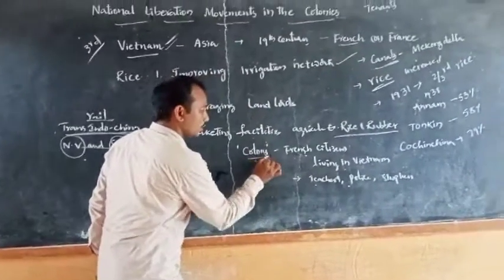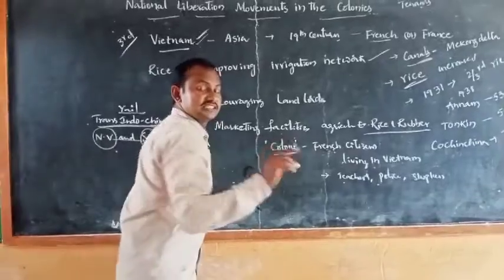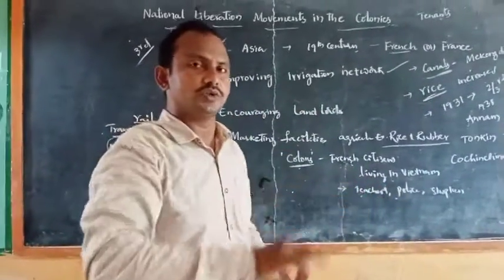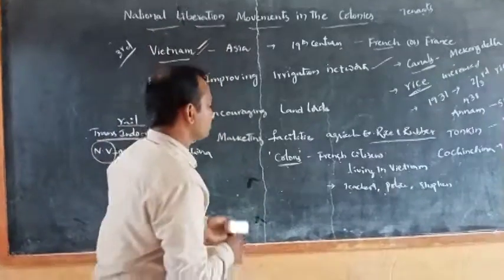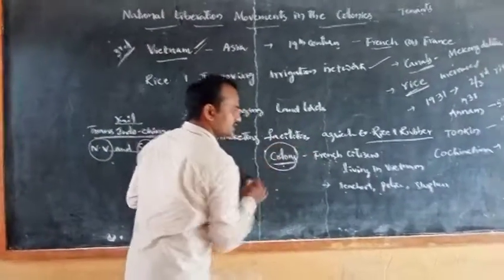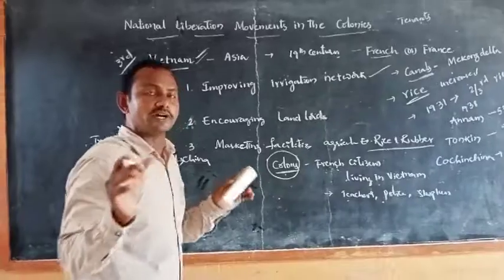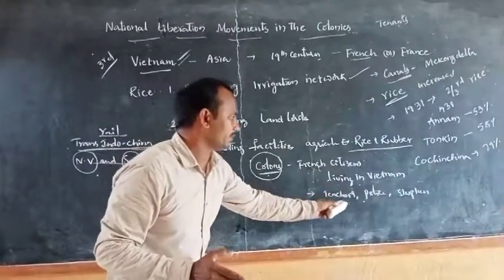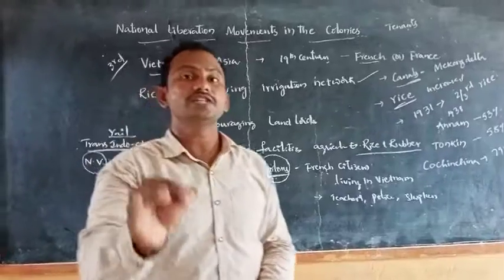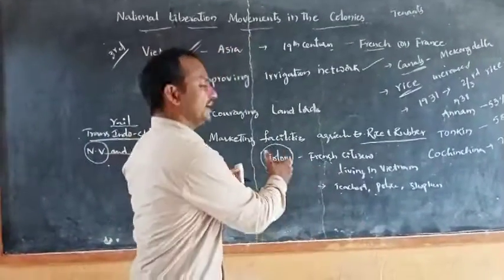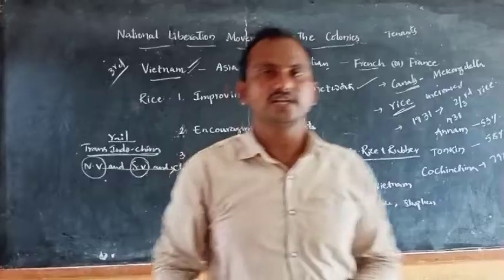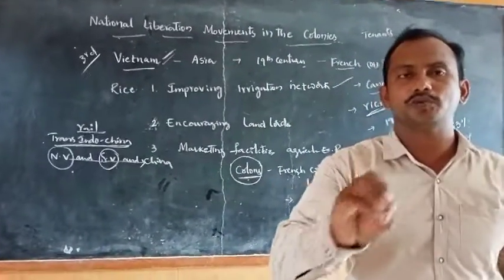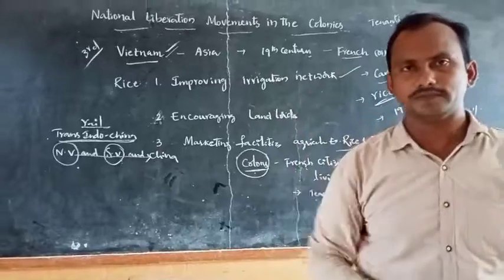called the colons. Mainly, the decision of the French government to provide education to Vietnam was opposed by these colons. Why? Because once the Vietnamese people were educated, these French citizens who are living in Vietnam by doing these jobs would lose their jobs to the educated Vietnamese. That's why these colons opposed the decision of the French government to provide the French education.